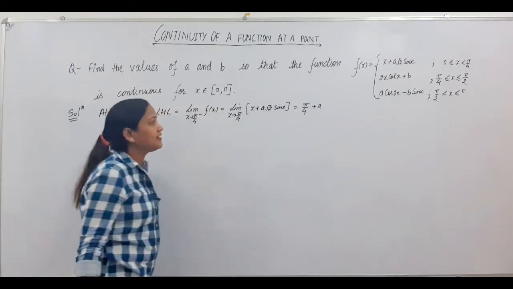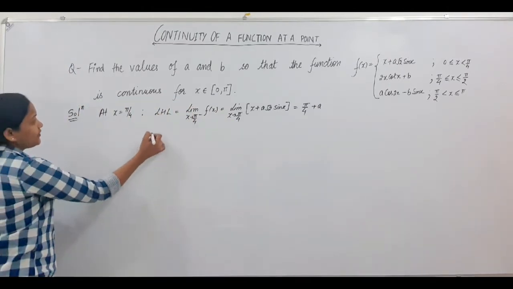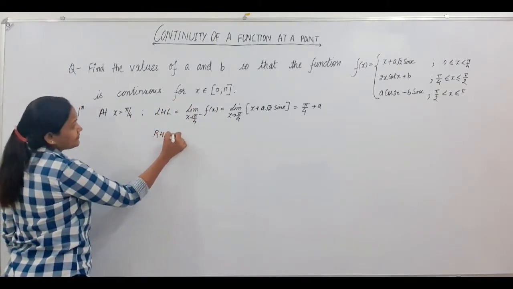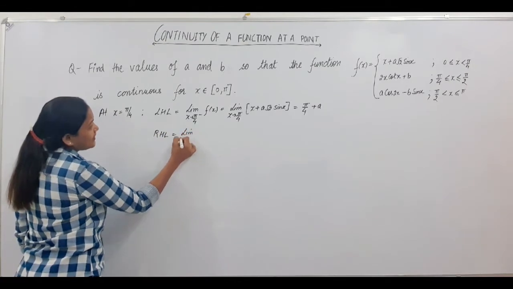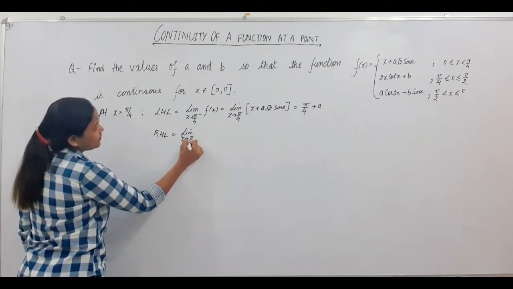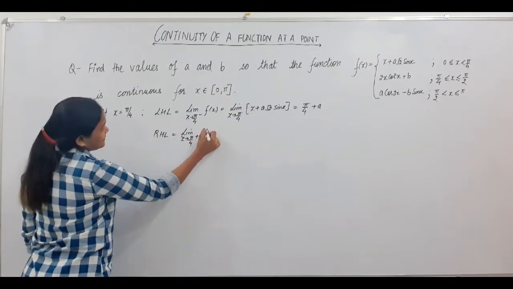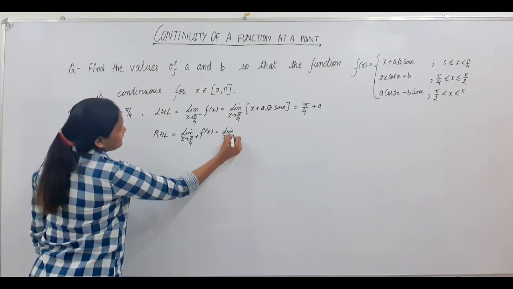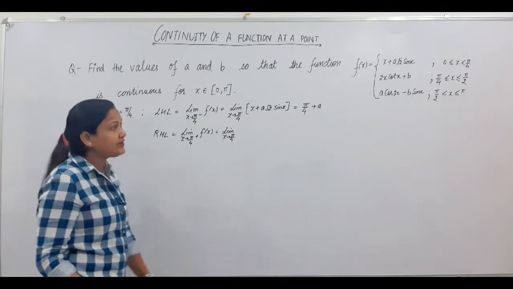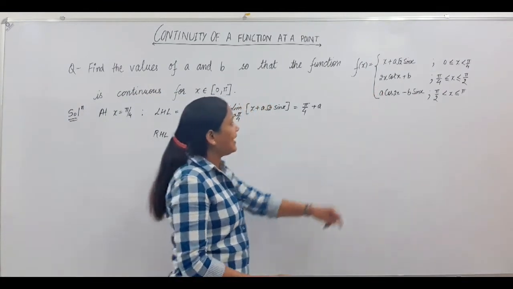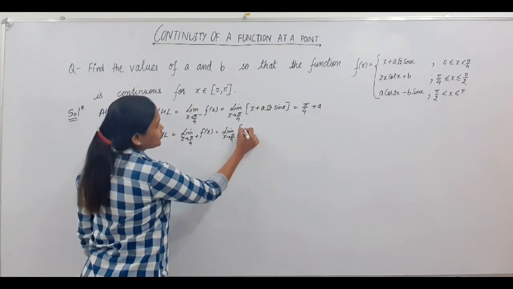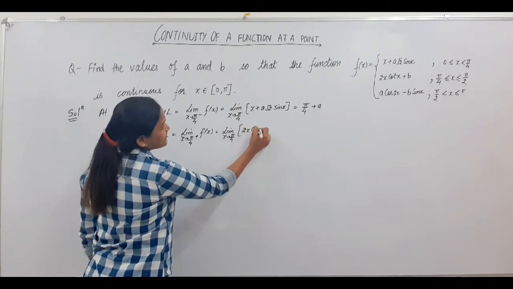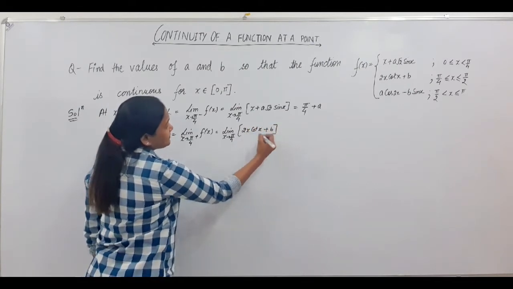And your right hand limit is limit x tends to π/4 plus f(x), and to the right of π/4 your function is defined as 2x cot x plus b.